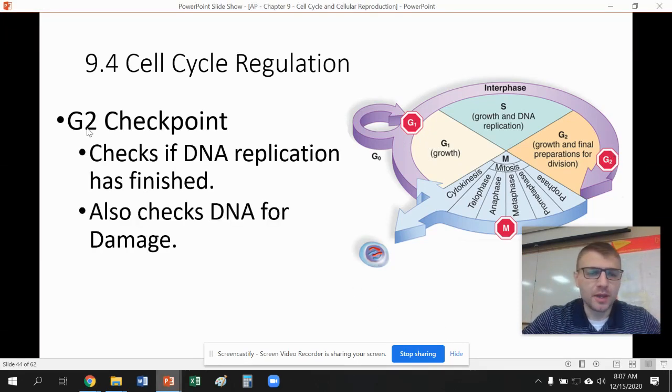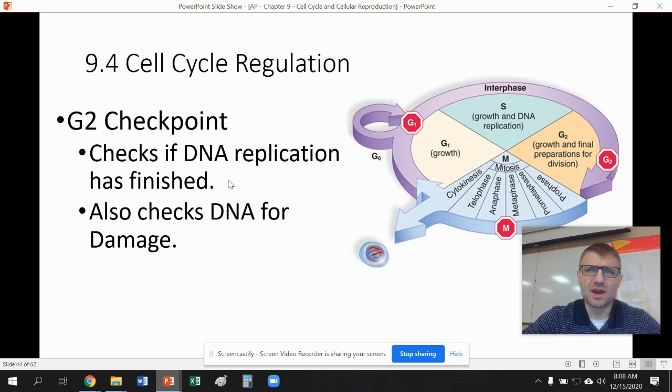In our G2 checkpoint, the cell is going to check to make sure all the DNA was replicated and that we don't have any DNA that's damaged. Now, you might think, Mr. Friedhoff, G2, that's not where the DNA replication is going on. Yeah, it's not about the G2, it's about the S phase. After S phase, the DNA will be duplicated, but that checkpoint doesn't occur until G2. So S phase is where the replication occurs, but G2 is where the actual checkpoint is. It's going to make sure everything's working right with the DNA and that it's all duplicated. If it's not all duplicated, it has fixing proteins that will try to fix the DNA. But if it doesn't have the right DNA or there's DNA that's unfixable, it will kill that cell at this point.